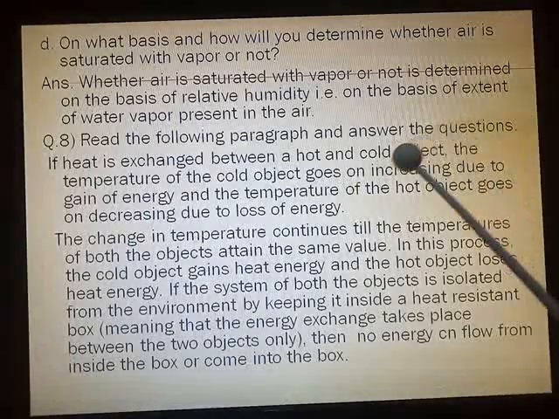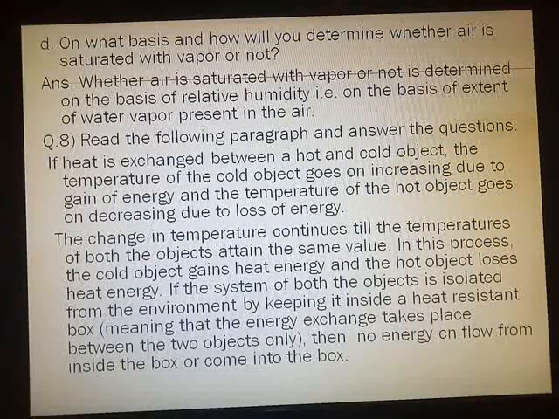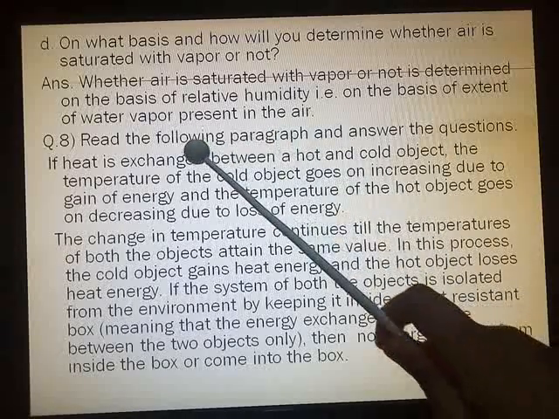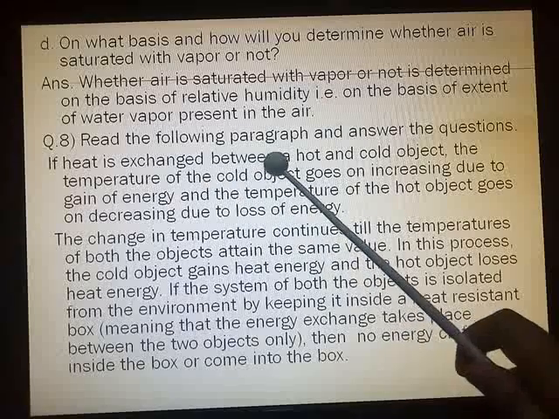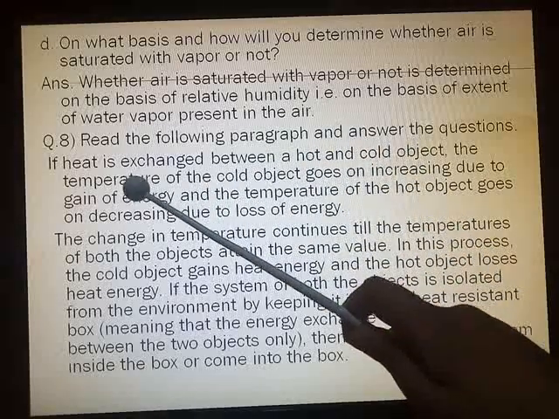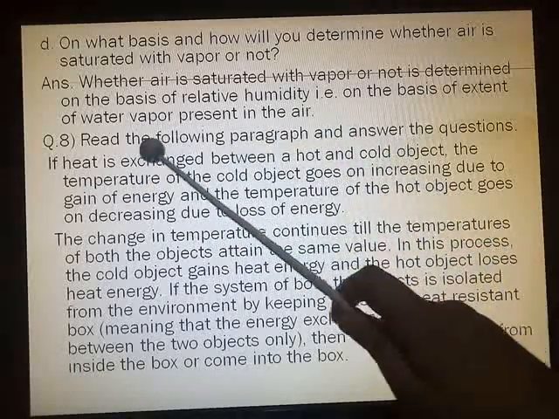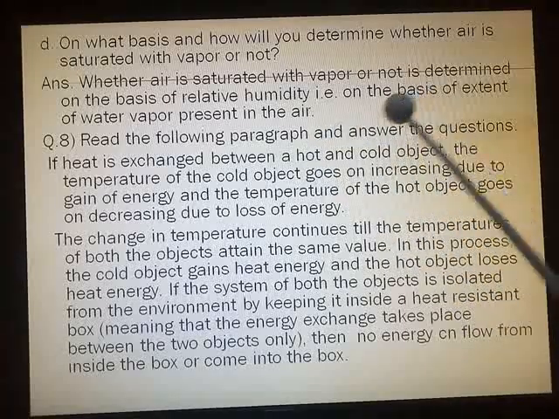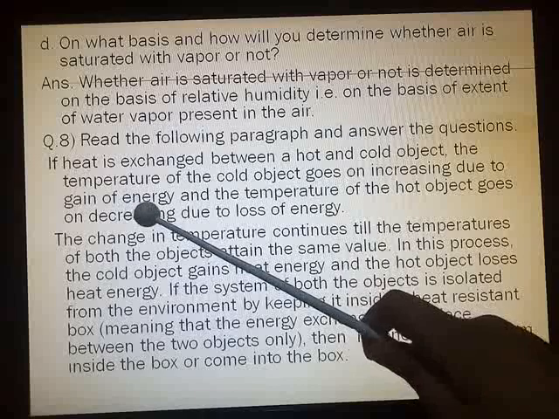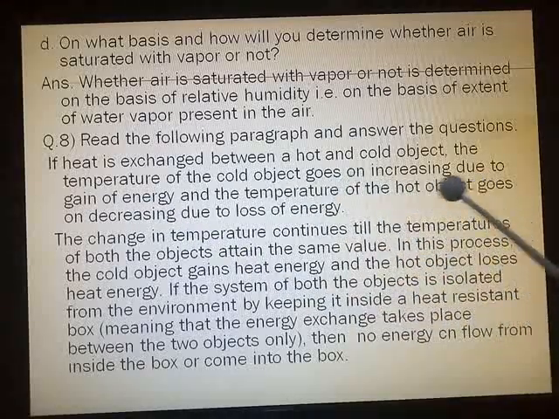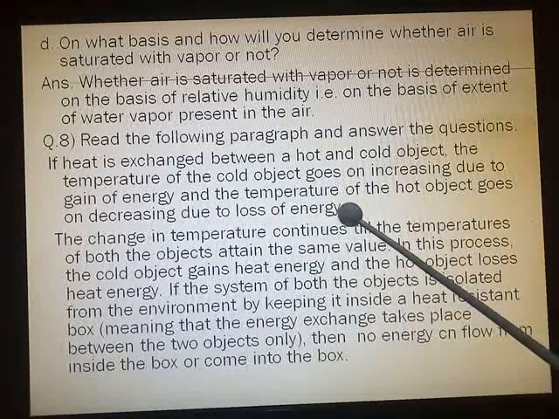So in short, I will read the paragraph. In your textbook also you have the paragraph, so keep the textbooks open. Question number 8. Read the following paragraph and answer the questions. If heat is exchanged between a hot and cold object, the temperature of the cold object goes on increasing due to gain of energy, and the temperature of the hot object goes on decreasing due to loss of energy.